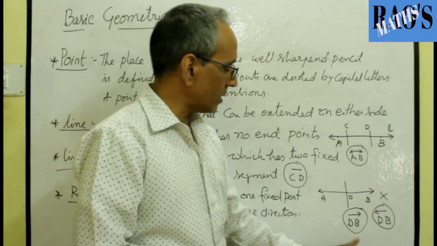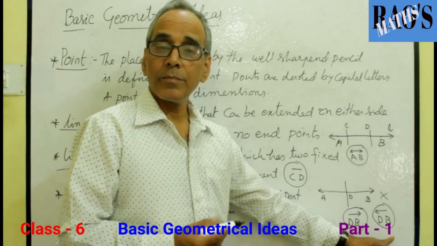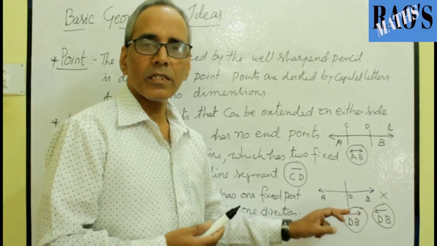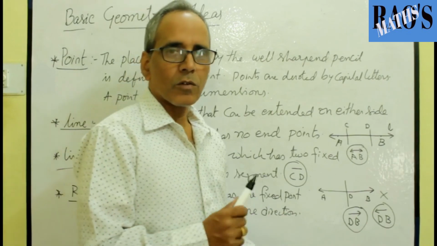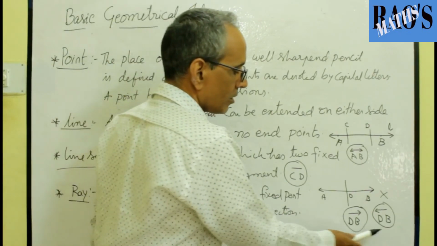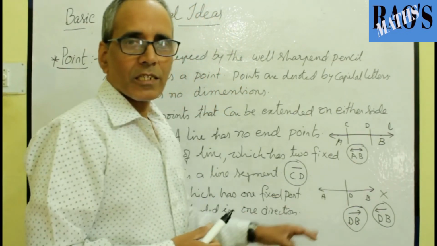In the first figure D is the end point, whereas in the second figure B is the end point. So in marking the direction of the ray, be very careful. Don't mark the arrow mark in any direction of your choice. So DB is not equal to DB according to the orientation of the ray.